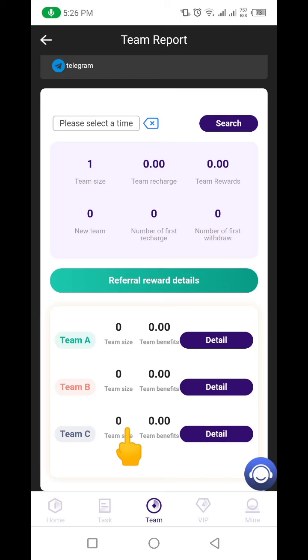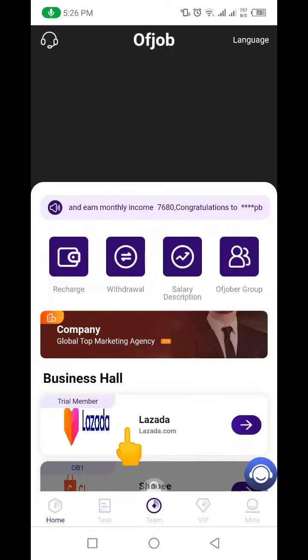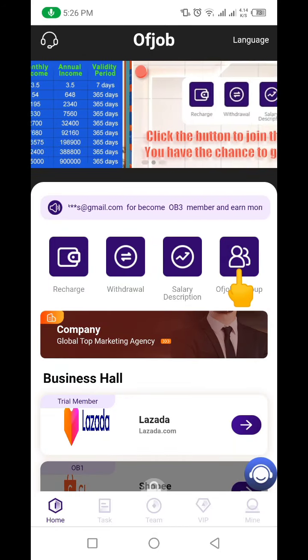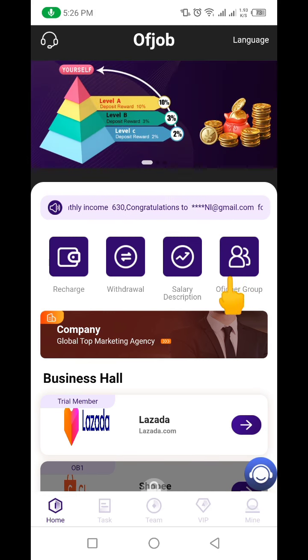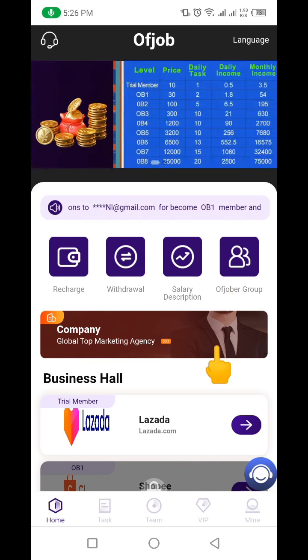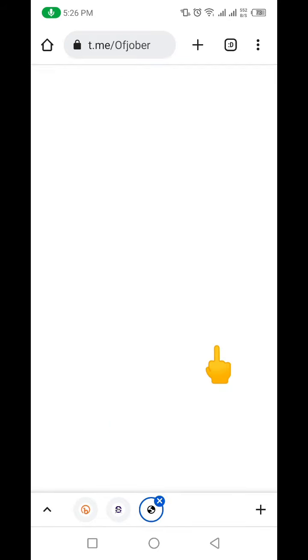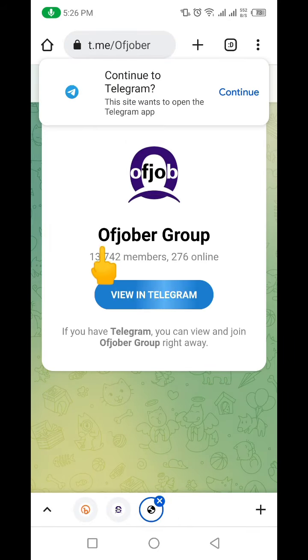Now, there's one other thing. There's actually a kind of game going on in their Telegram group. Now, if you join their Telegram group, let me show you that. Let's click here, click up here, and you go to their Telegram group. They have a whole lot of persons in their Telegram group. You can see they have over 13,000 people in their Telegram group.